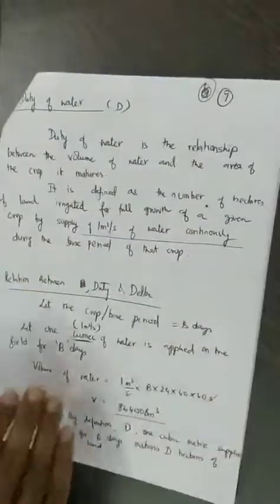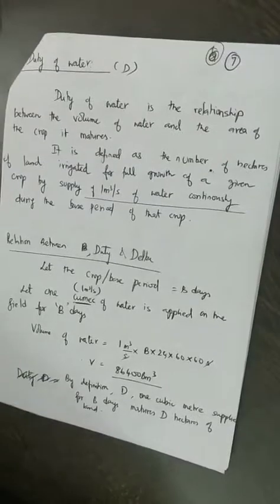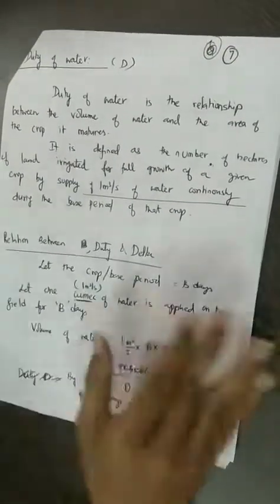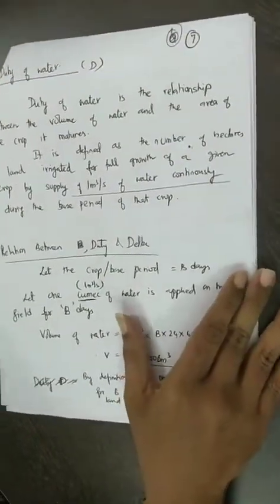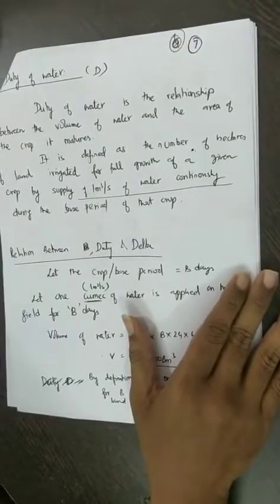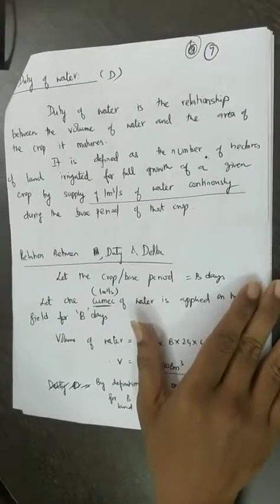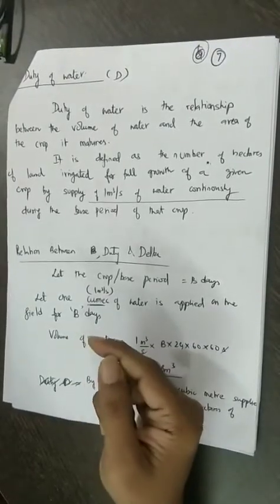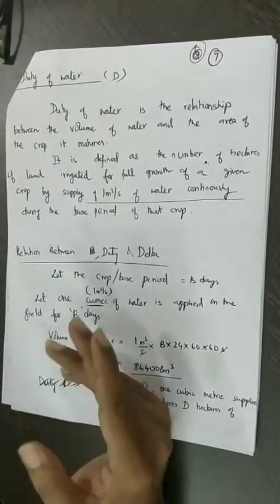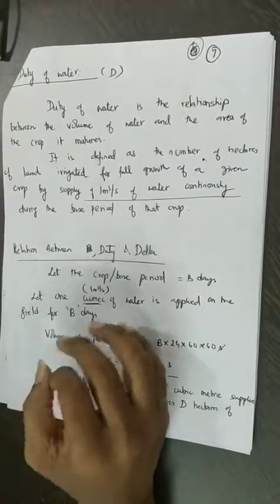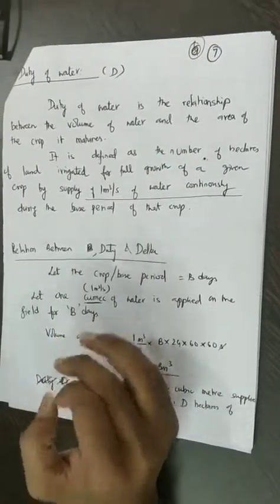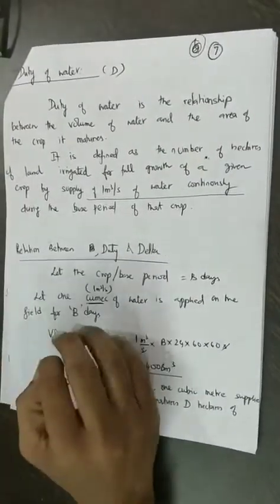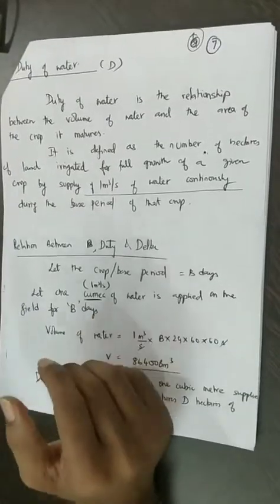So now the third quantity that we are going to see is duty of water. As the name suggests, it is a relationship between the volume of water and the area of crop it matures. Suppose you have 1 meter cube per second of water continuously flowing into the field, then how much area can this particular water irrigate? So that is the definition of duty.